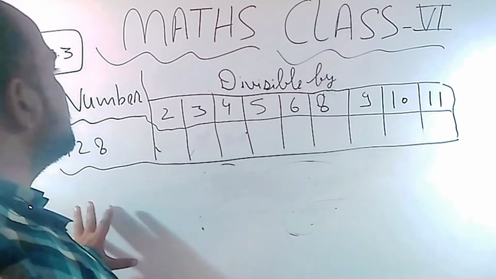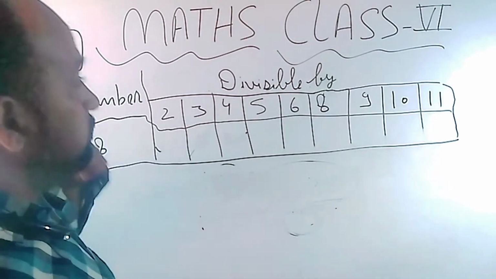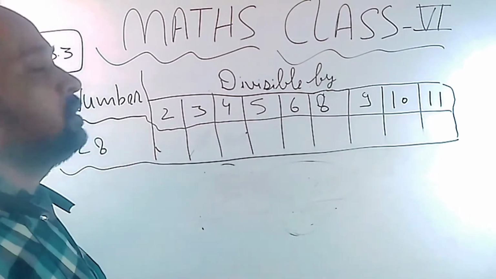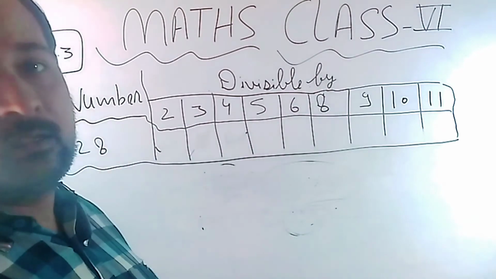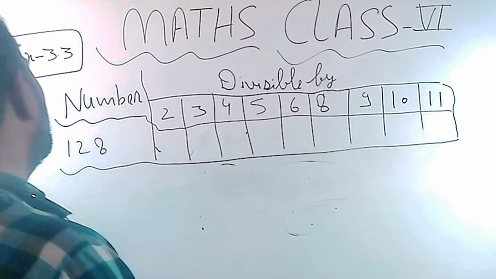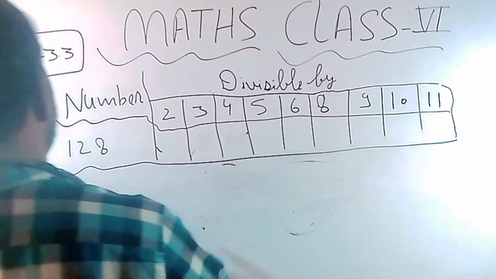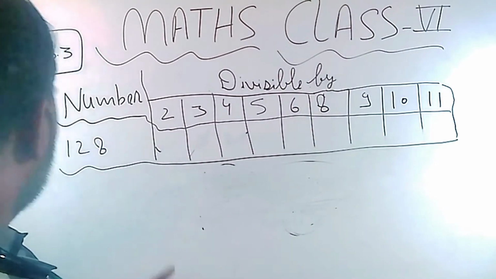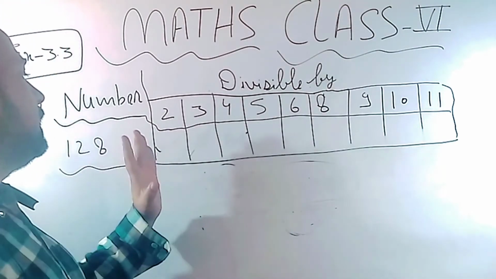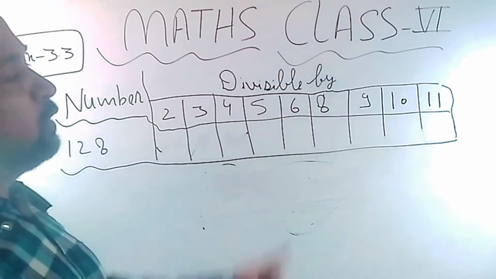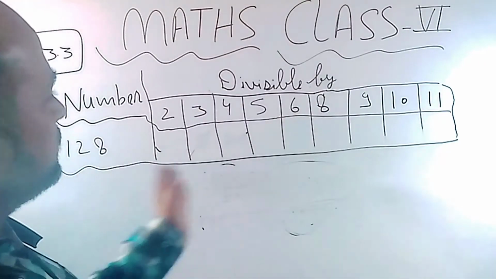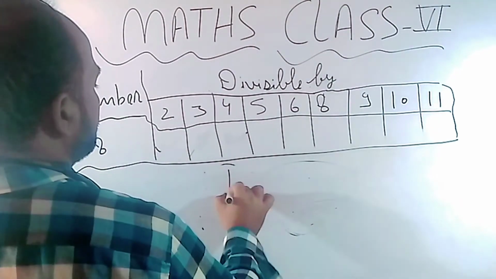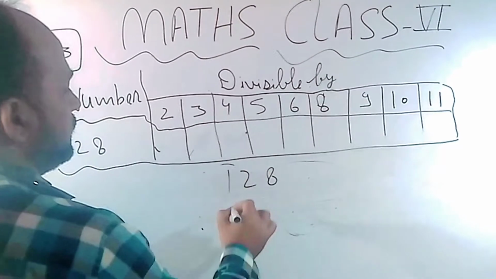Here the question is dependent on divisibility. I already explained divisibility in my previous videos. You can see them. So we have to check some numbers' divisibility by 2 to 11. Only 7 is not there, otherwise it is a continuous range. So first of all, 128.